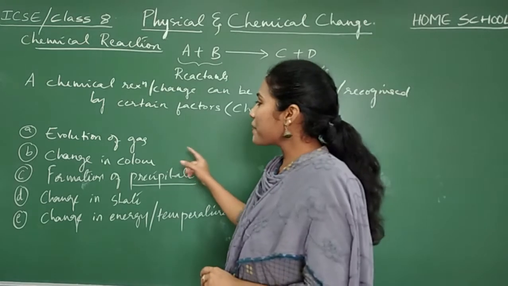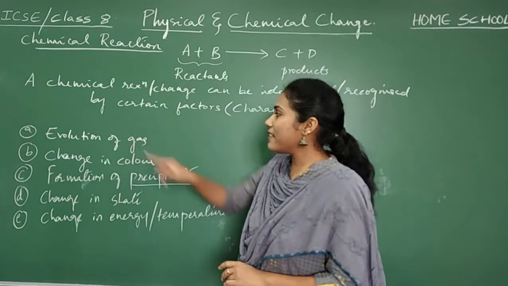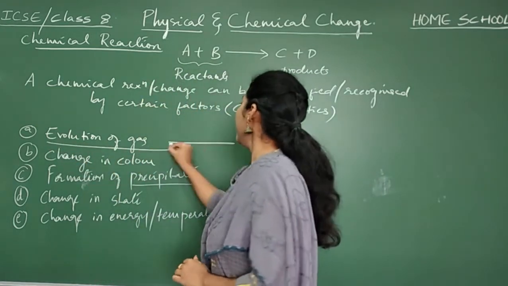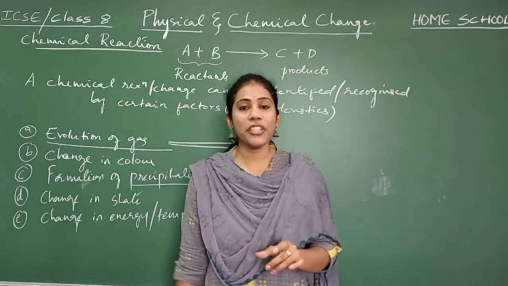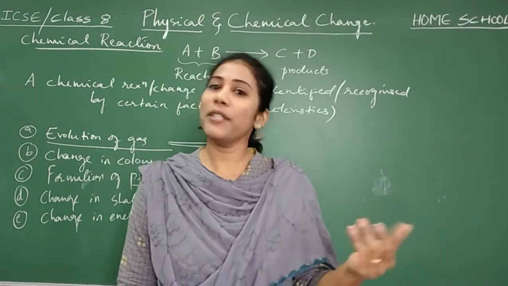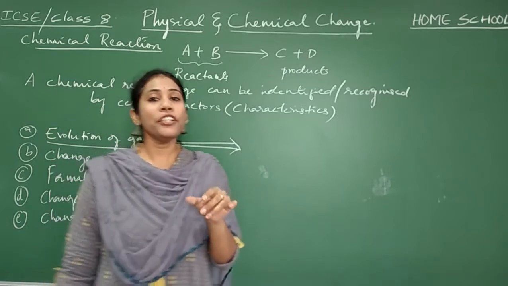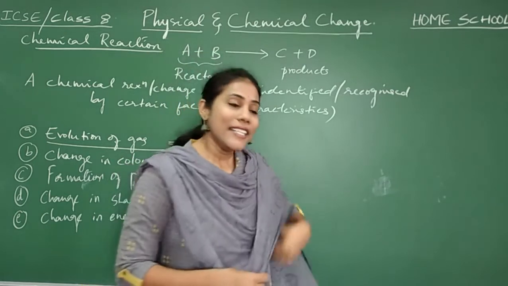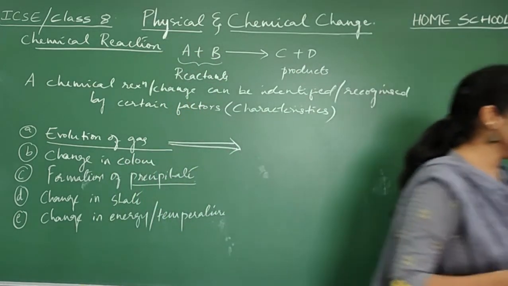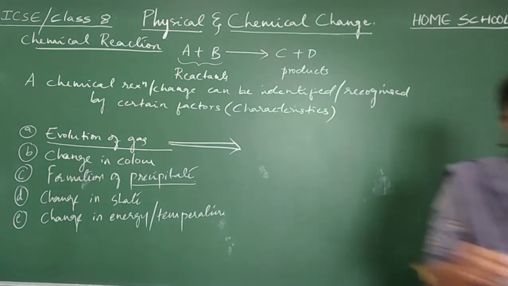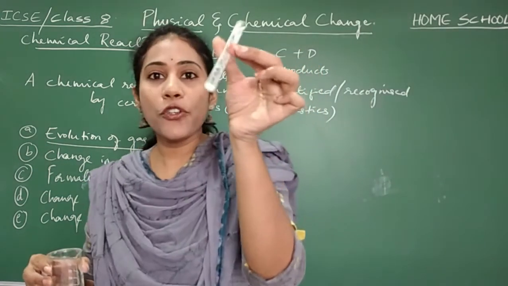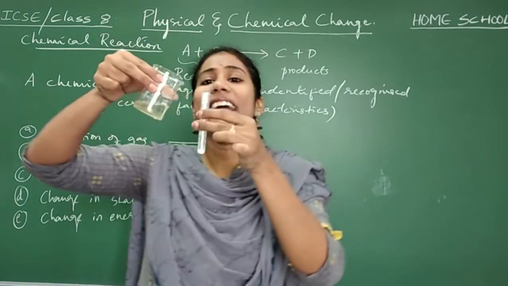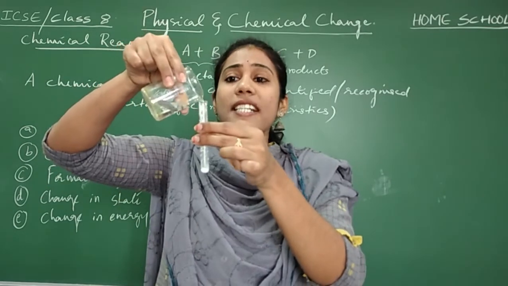Now let us go for the first characteristic, that is evolution of a gas. For this I will show a demonstration. I have already shown this demonstration in the previous video. Again I am showing you, and try to observe how a gas is coming outside. The demonstration is a reaction between baking powder and vinegar. In a test tube I have taken the baking powder and this is vinegar, and when I add, try to observe what is happening.